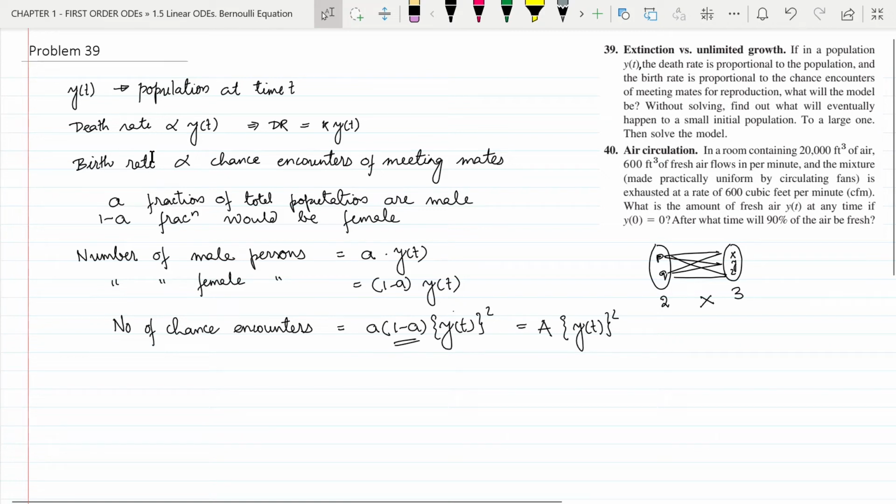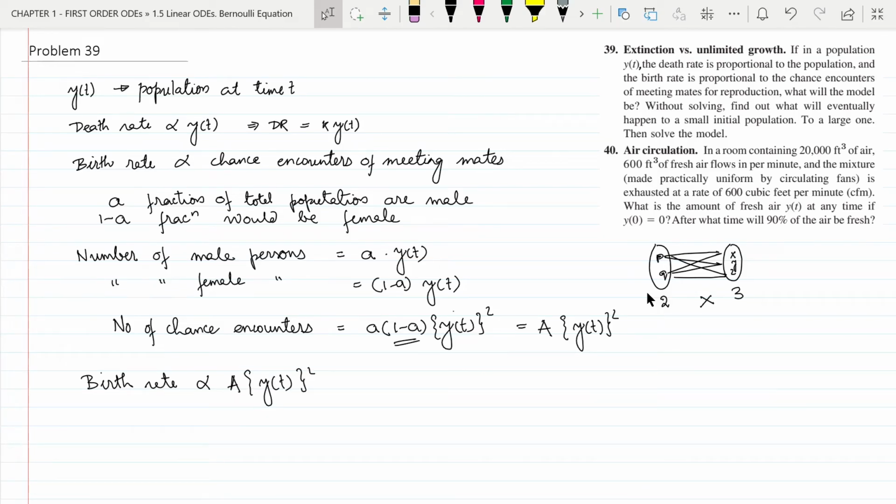Then the birth rate would be proportional to this A multiplied by y of t square.